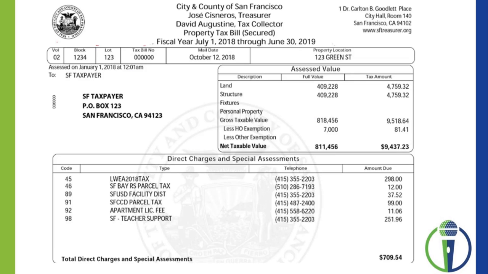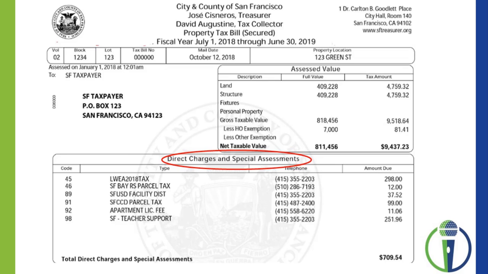If you're looking at your property tax bill, you will notice your 1% tax, other taxes that are also based on the value of your property, and then a group of charges known as direct charges. This is where the special financing districts reside. Special financing districts are not based on the value of your property. The amount shown for your special financing districts is calculated separately.